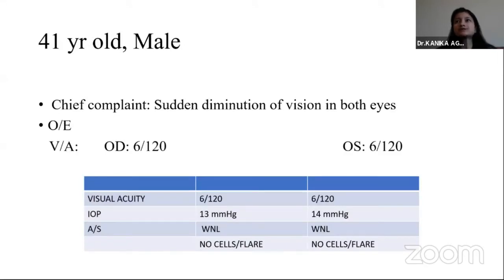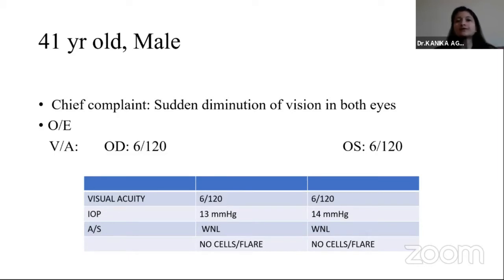So what are the tools that we have to differentiate the two conditions? The most commonly performed test after fundus examination is OCT, followed by angiography, both FA and ICGA, and more recently, OCT angiography. So I will be discussing this case to illustrate a couple of these modalities and how they help in differentiating VKH and CSC.